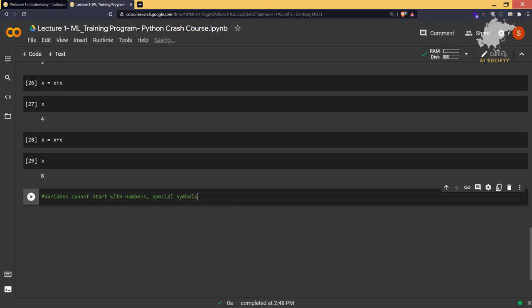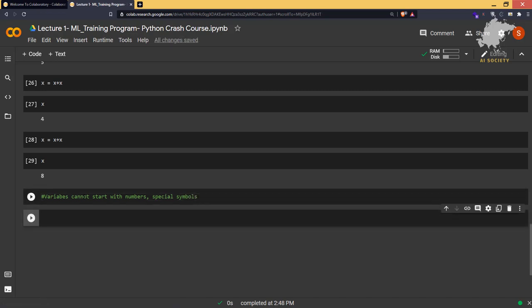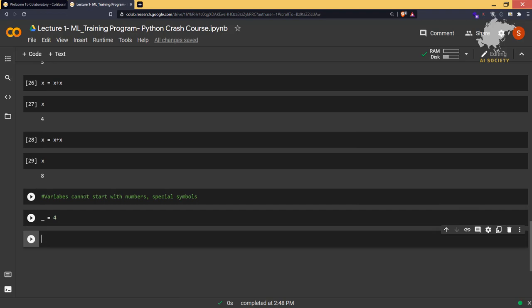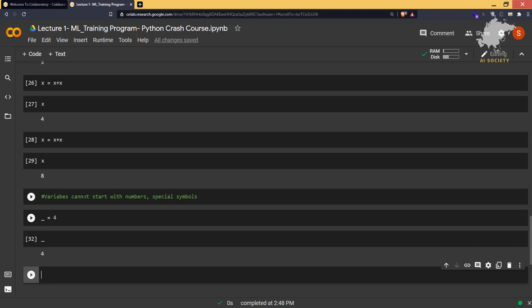Okay, a variable name cannot start with numbers and it cannot start with a special symbol, but the only special symbol that is allowed in a variable is underscore. If you type underscore is equal to 4, it will give us nothing. Now if we try to print underscore, that will give us 4. The only special symbol that is allowed is underscore.